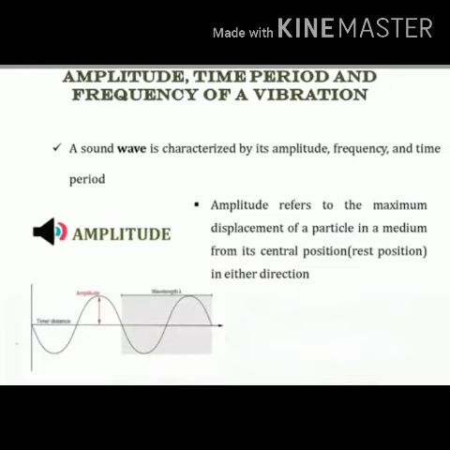Now what is amplitude? Amplitude refers to the maximum displacement of a particle in a medium from its central position in either direction. Observe the figure carefully, students. If the displacement of the particle is more, then we will conclude that the amplitude is more. And if the particles move less from the central position, we will say that the amplitude is less. I hope you all understood what amplitude is. The distance that the particle covers on either side of its mean position, its central position, we call that distance the amplitude.